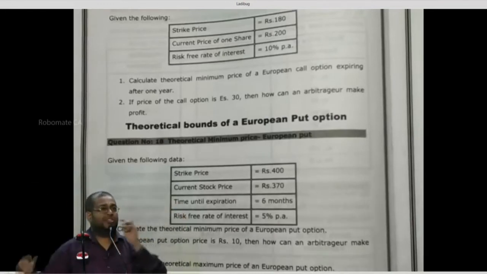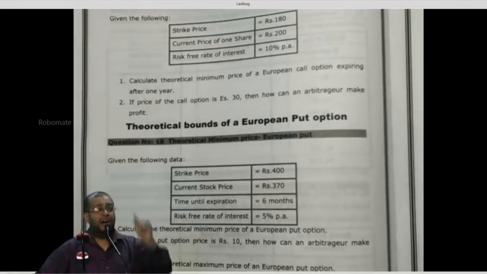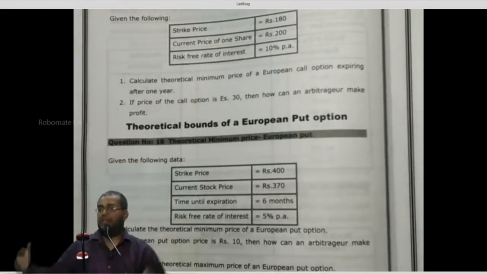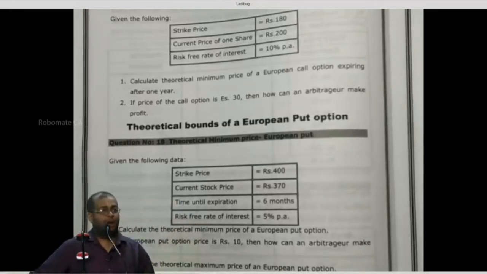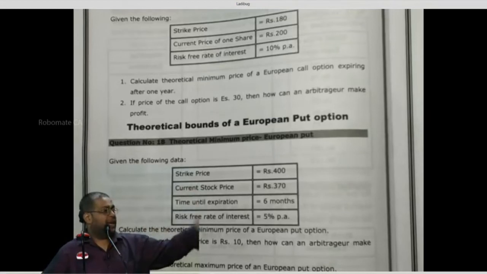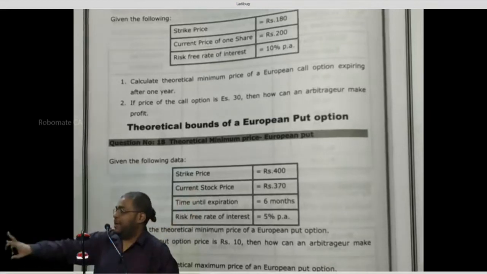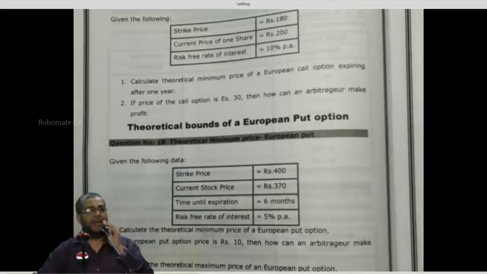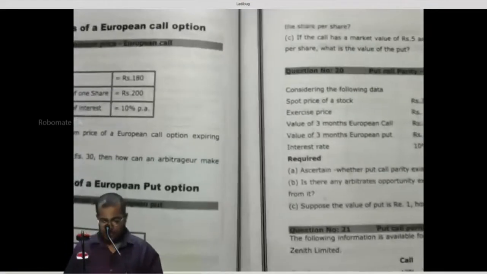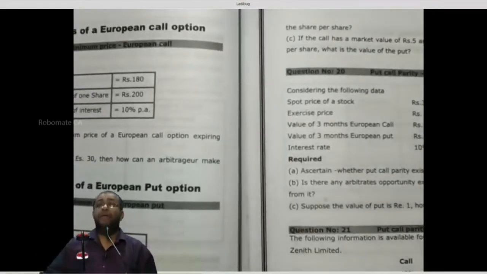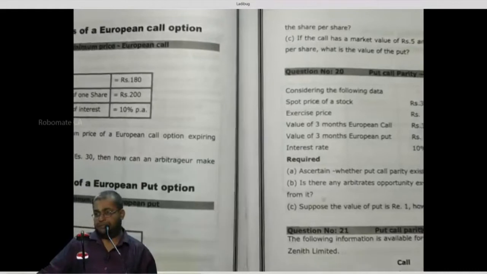First question is what? Minimum value of put option. What is the formula for minimum value of put option? Present value of strike price minus spot price. This is the reverse of the call: as spot price minus PV of X for the call, it becomes PV of X minus spot price for the put. Present value of strike price minus spot price. Let us calculate that first and see whether arbitrage exists. Give the heading: minimum value of a put option.